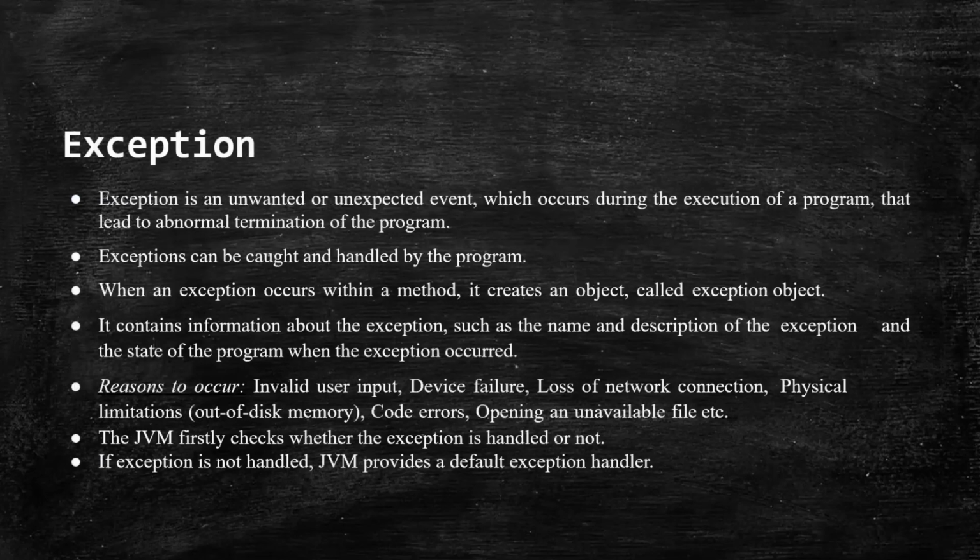Whereas the exception is an unwanted or unexpected error which occurs during the execution of a program, which can lead to abnormal termination of the program. Exceptions can be caught and handled by the programmer. When an exception occurs within a method, an object is created which is known as the exception object. It contains information about the exception's name, description, and also the state of the program when the exception occurred.